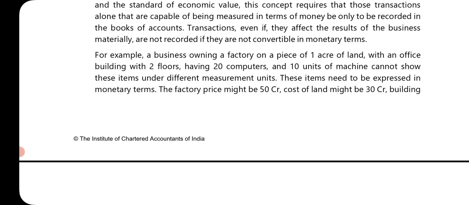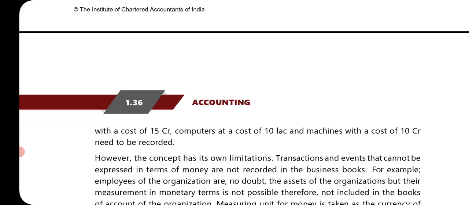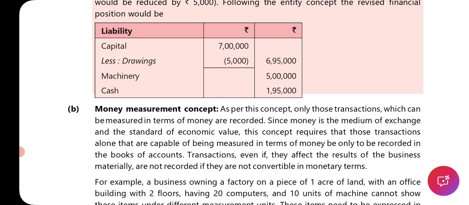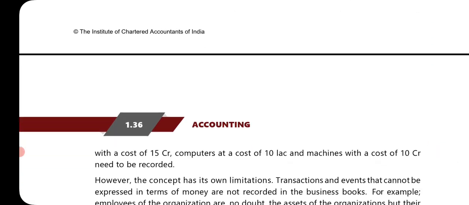The factory price might be 50 crore, cost of land might be 30 crore, building with a cost of rupees 15 crore, computer at a cost of 10 lakhs, and machine with a cost of rupees 10 crore needs to be recorded. So here, whenever in business we have to convert anything non-monetary to monetary, everything will be in terms of money only, but at times if it is not in monetary terms, then we have to convert that non-monetary item into monetary, and the monetary values are recorded.